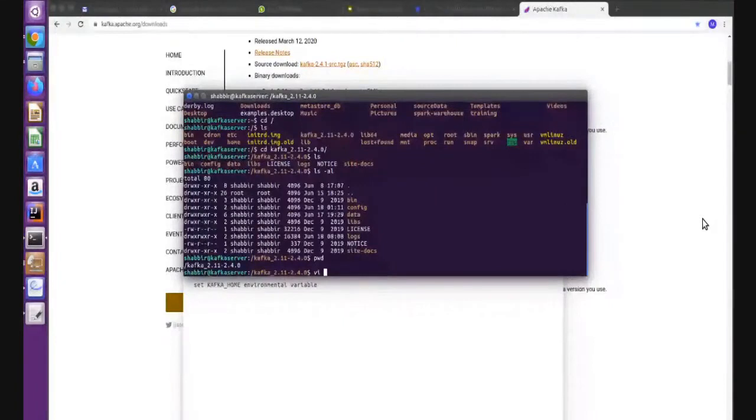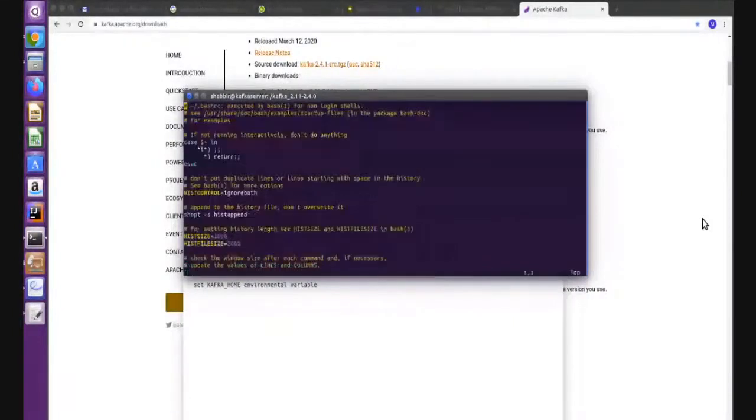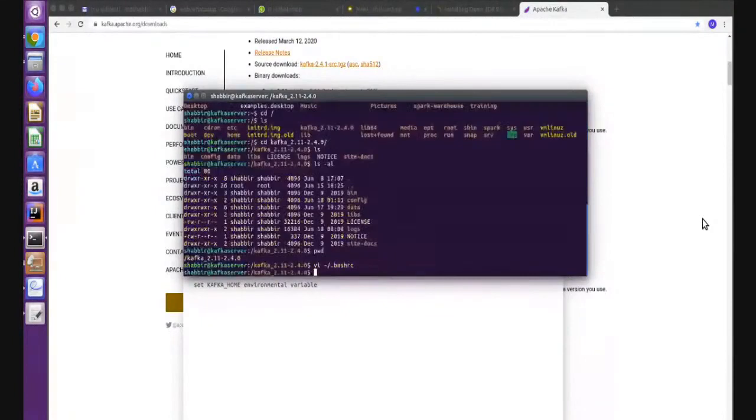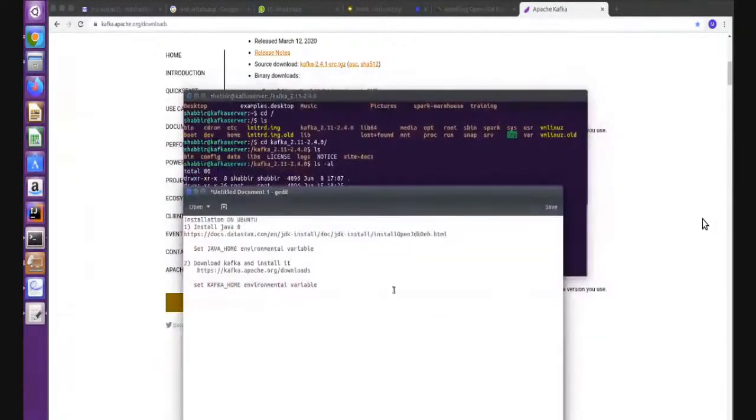So how do I set my environmental variable? Go to the home directory, open the .bashrc file here in edit mode, and press Shift G to go to the end of this file. Go up, and see here, I exported the Kafka home directory and added that environmental variable into the path of the system. This is how to set the Kafka home directory. Once the Kafka home directory is done, there are some other configurations we need to do.